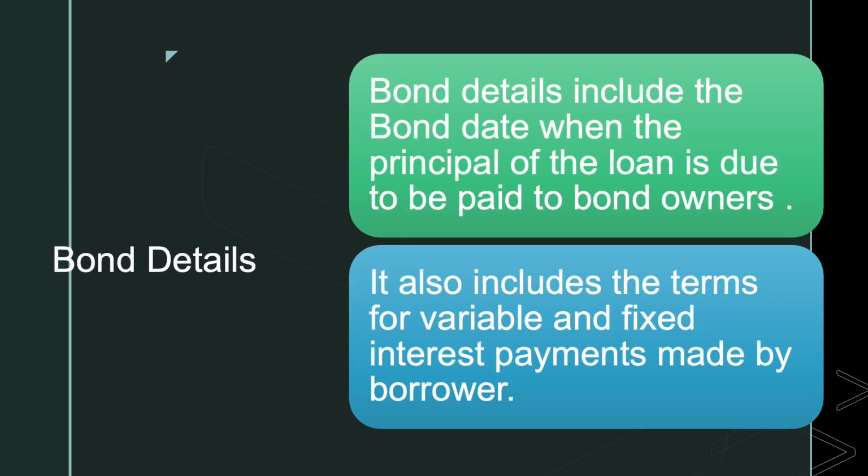What are bond details? Bond details include the end date when the principal of the loan is due to be paid to the bond owner, and usually include the terms for the variable or fixed interest payments made by the borrower. So generally, bond details means the details about the issuer, the details of the coupon, and the maturity date.